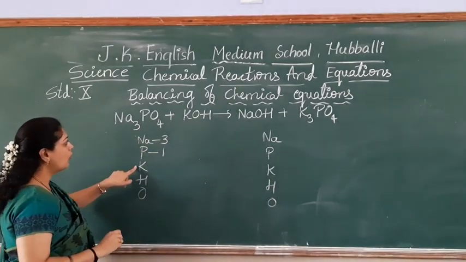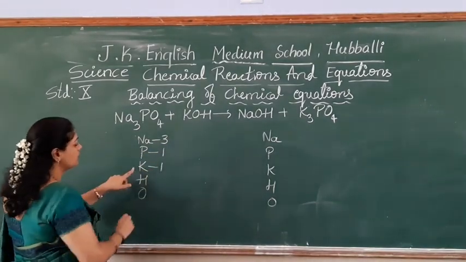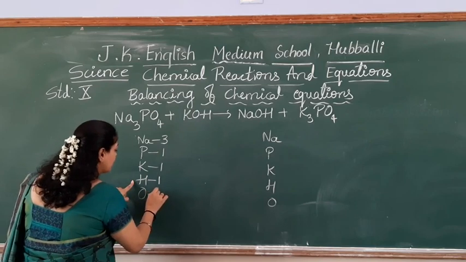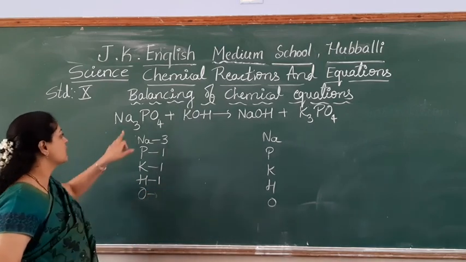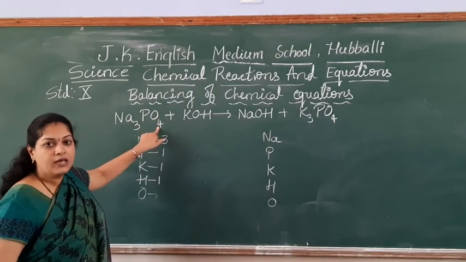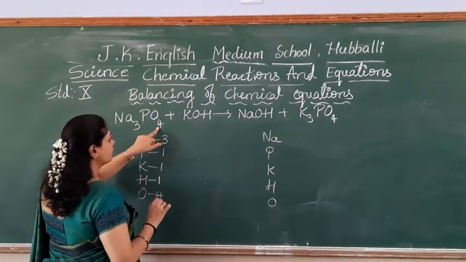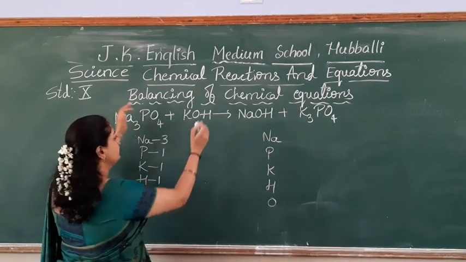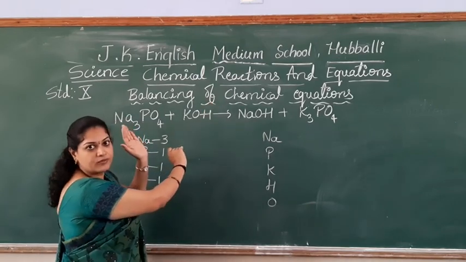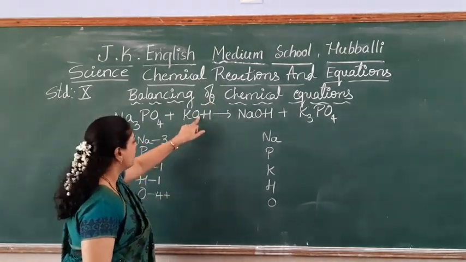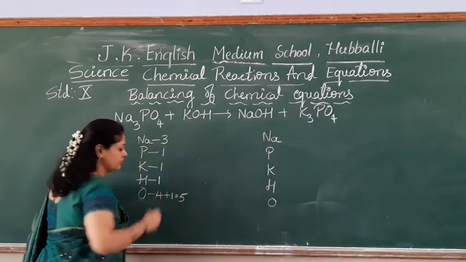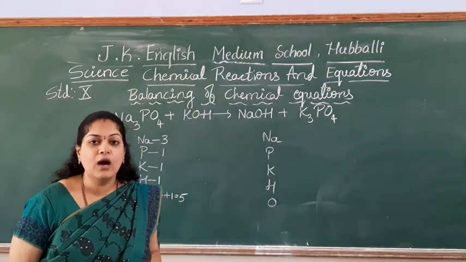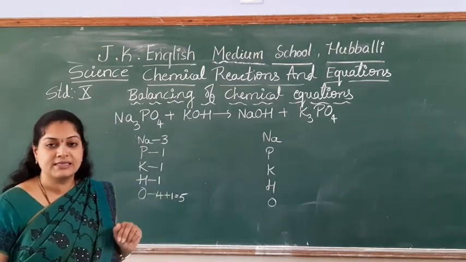1 potassium, 1 hydrogen. Where is hydrogen? Here. So this is 1 coming to the oxygen. See students, Na3PO4. Here 4 atoms are there. Okay. Plus, you have to do plus only. How many atoms of oxygen here? Because this full unit is the reactant side. Right? You can't split it out. So this one also you have to add here. So total how many oxygen on the reactant side? Yes, 5 atoms of oxygen are present.